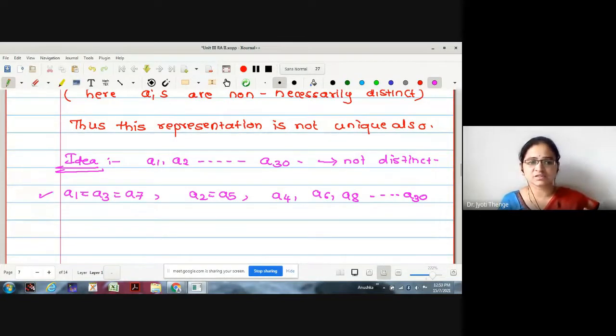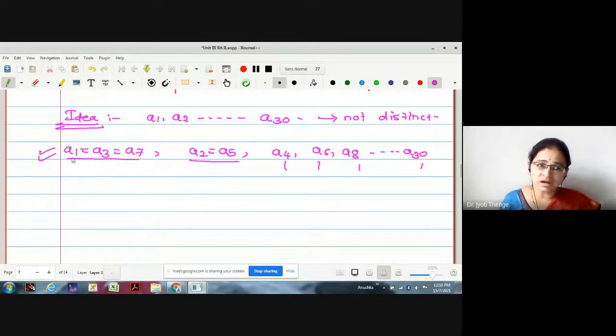This is just for the sake of understanding. Whichever values are the same, we have clubbed together, and the rest of the values are distinct. Now, what are the sets under consideration?